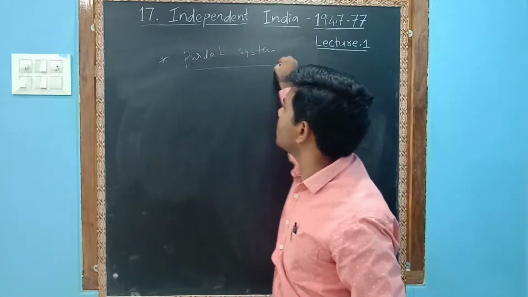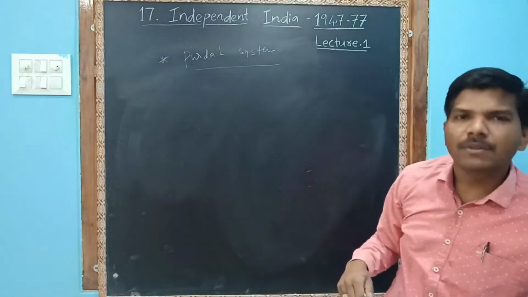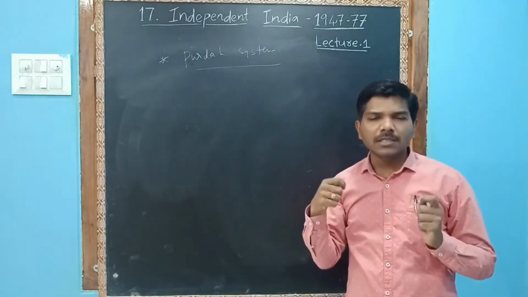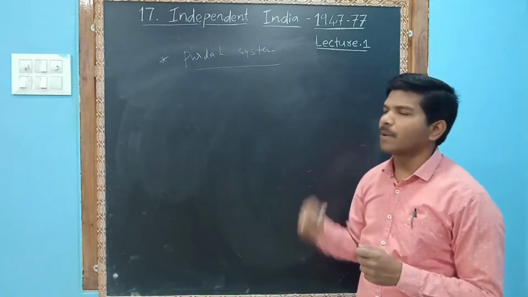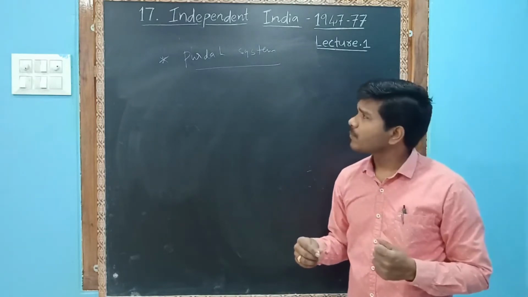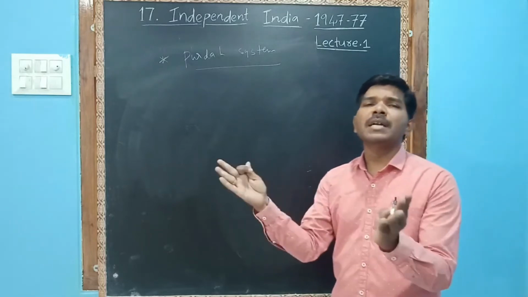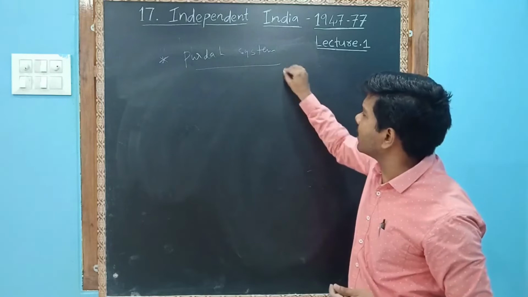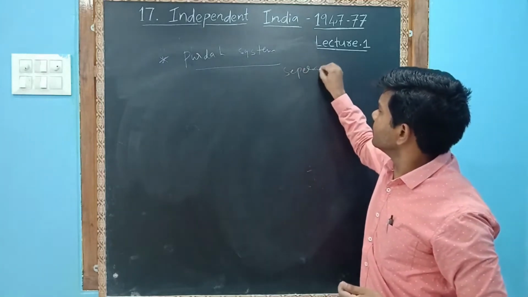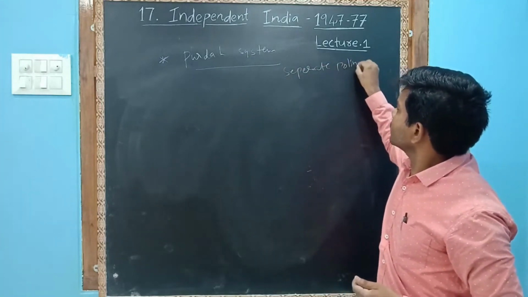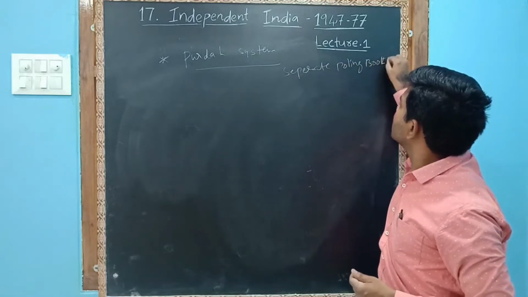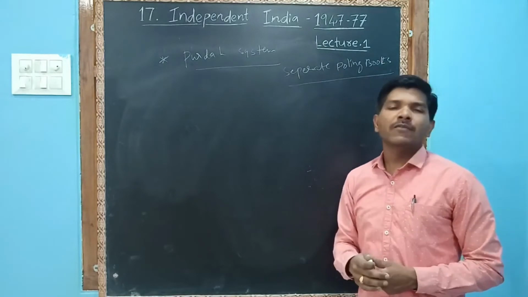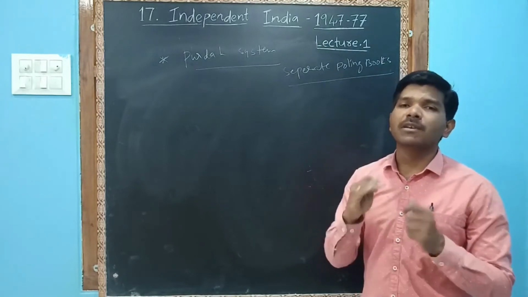Parda system means Muslim and many Rajput women completely covered their faces. Separate polling booths were arranged for the women, and the polling staff were also women.